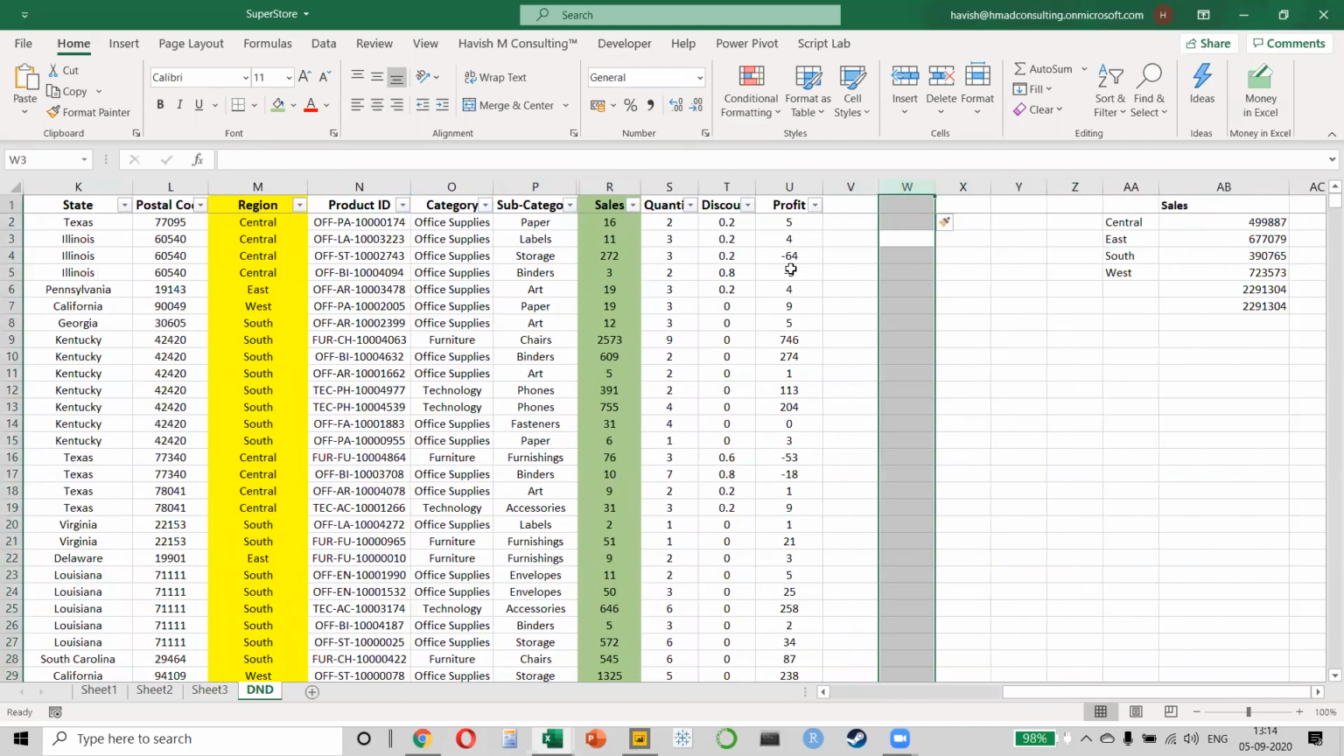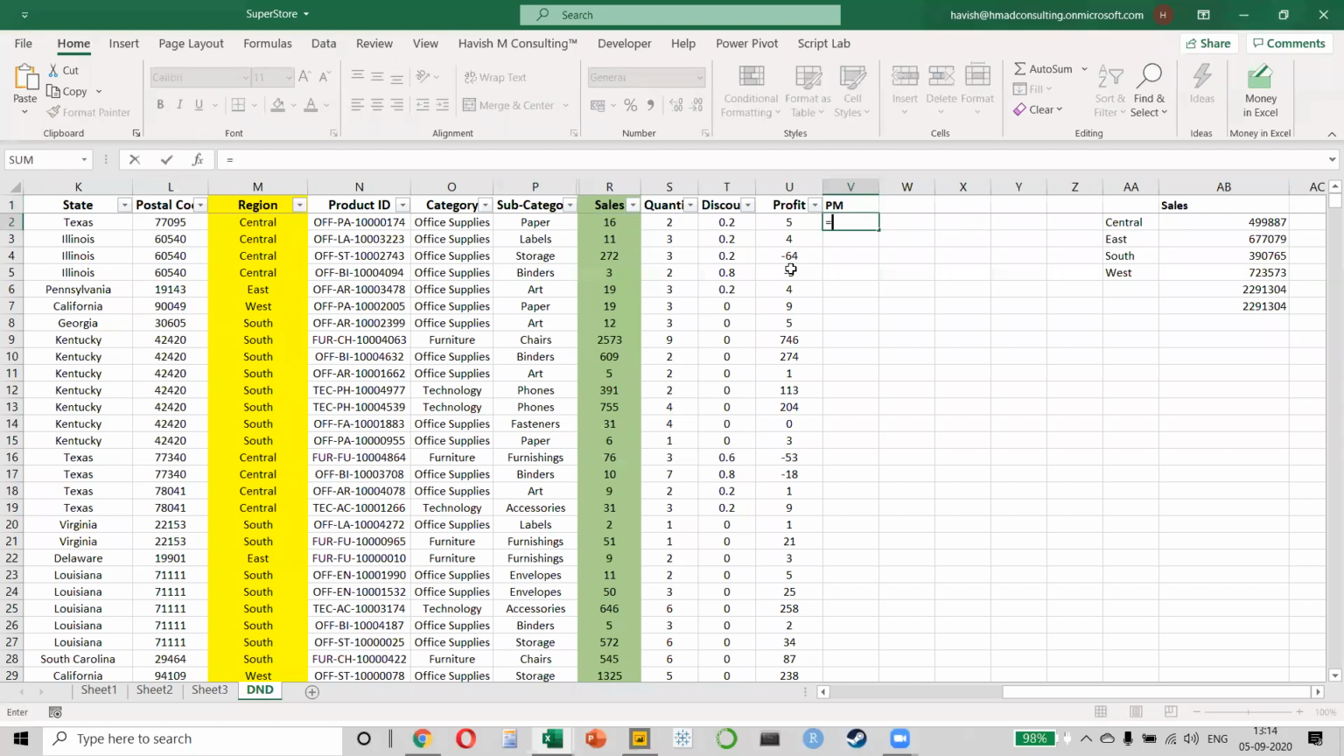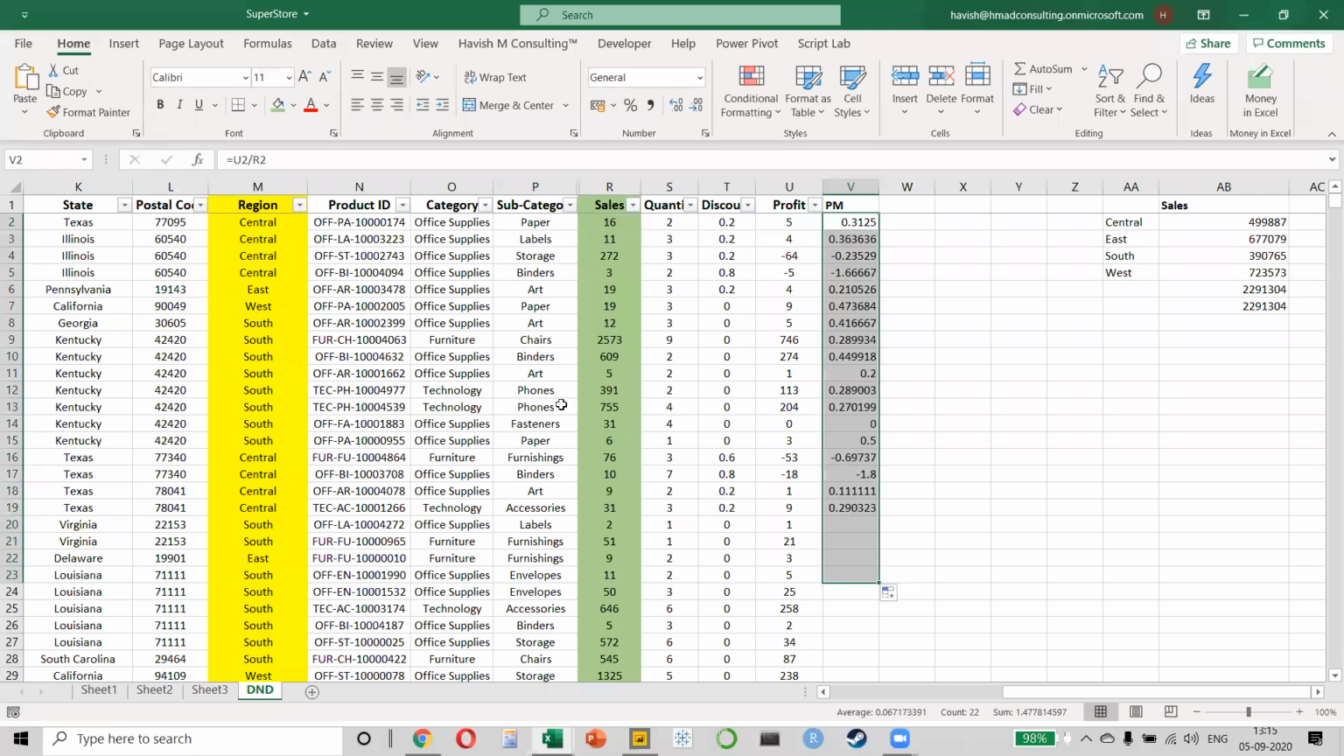If I go back to my original table and think about this very carefully, okay, don't give me an answer in a hurry. Is my profit margin equal to profit divided by sales? Is this correct? Can I write this formula, copy it in all the cells, and then make a pivot table? Will it give me the same answer? What do you think? Yes or no?